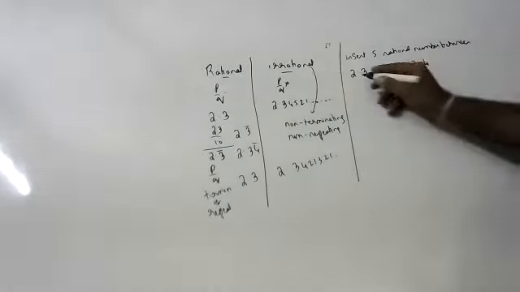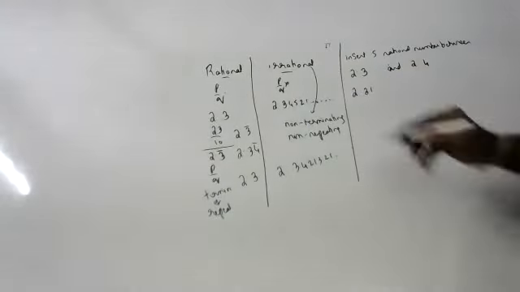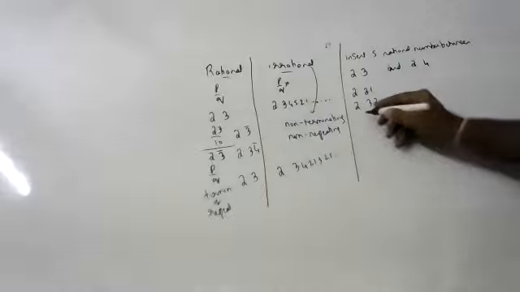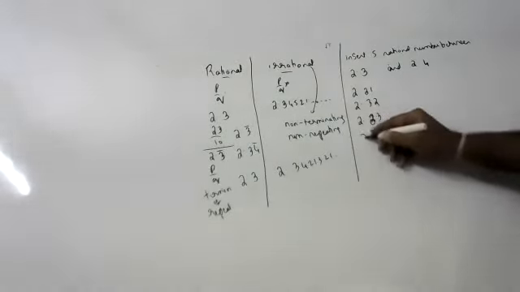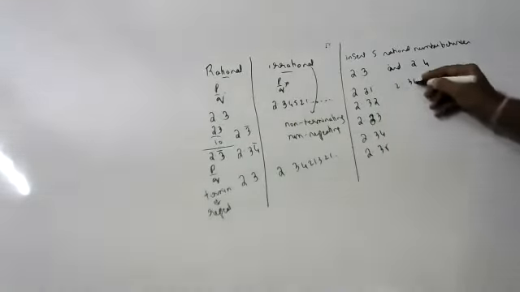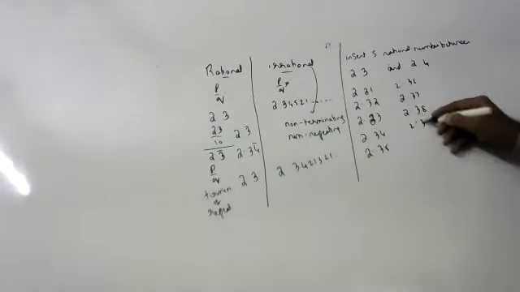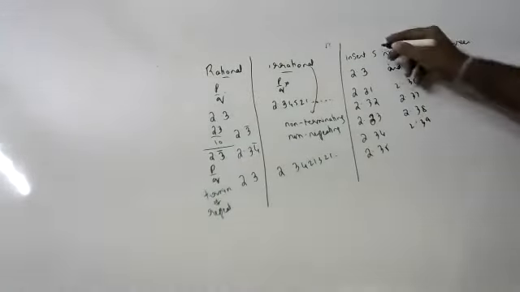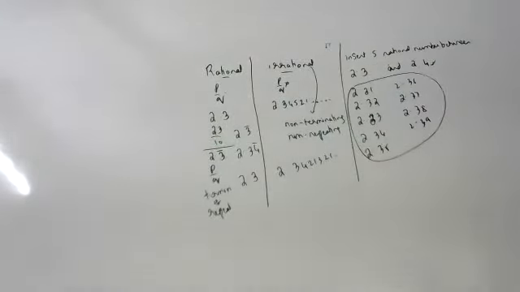How do you do it, children? Between 2.3 and 2.4, 2.31 is a rational number, 2.32 is a rational number, 2.33, 2.34, 2.35, 2.36, 2.37, 2.38, 2.39. But they ask for only 5. Any 5 you can write among these.